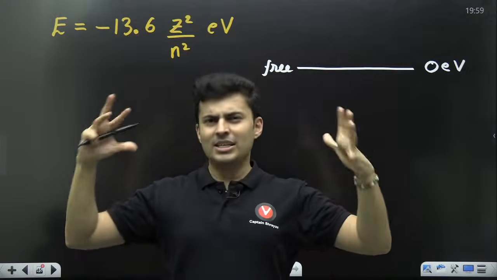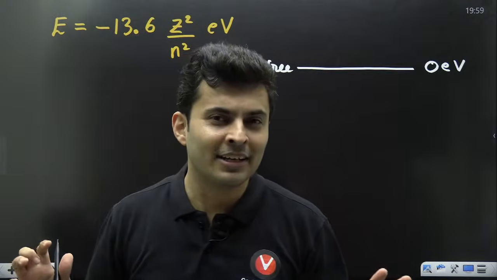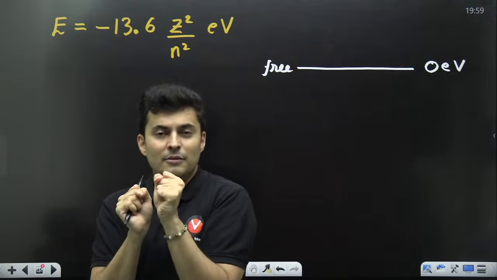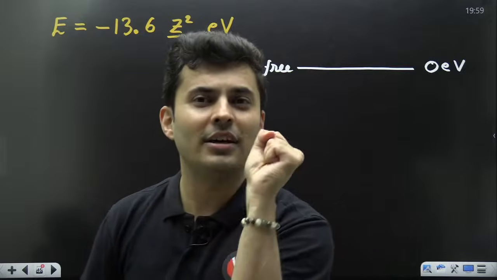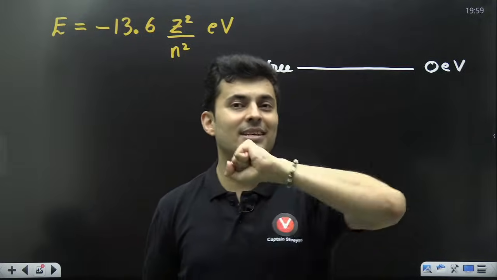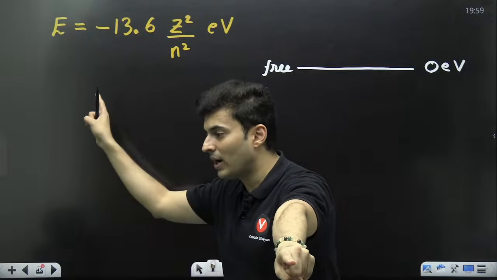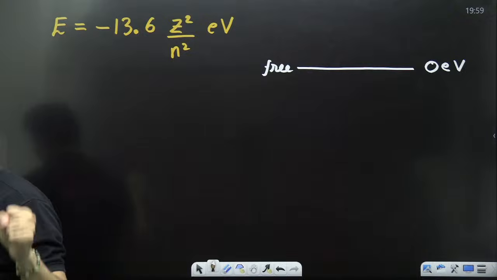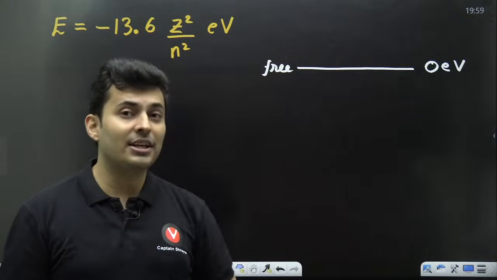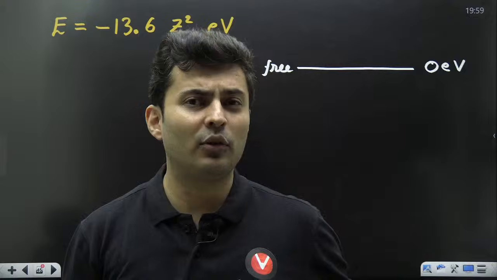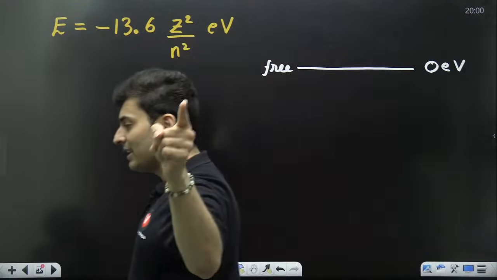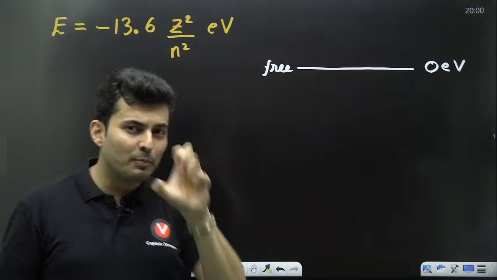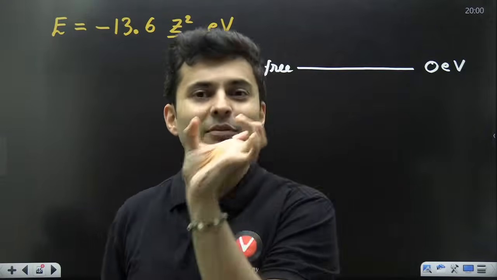Zero means it is just free but maybe not yet moving. So naturally, negative energy means it is held by the nucleus, it is bound to the atom. That's why it is also referred to as the binding energy. Even in the gravitational chapter, have you seen the formula for the energy of satellites? It's always negative. So anything which is bound to something, the energy will be negative.